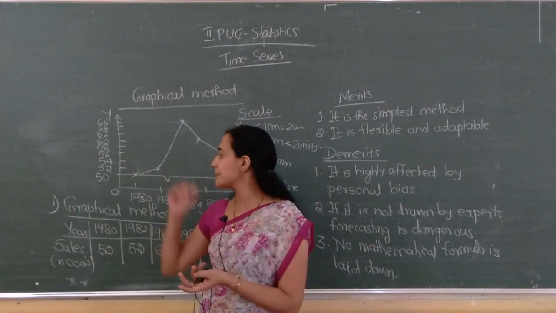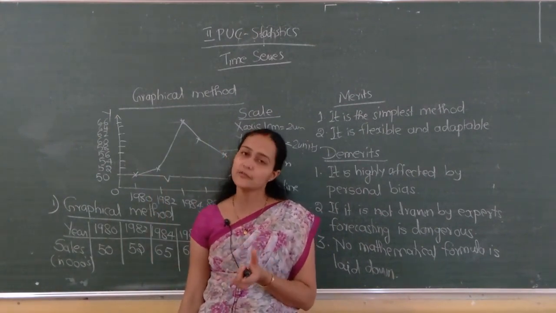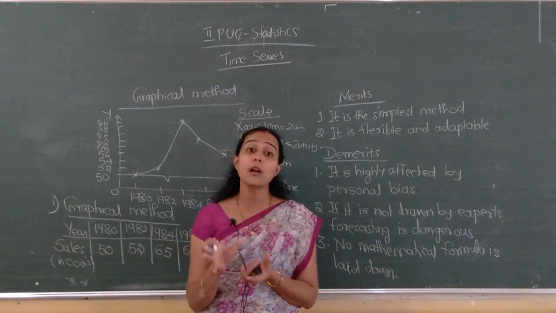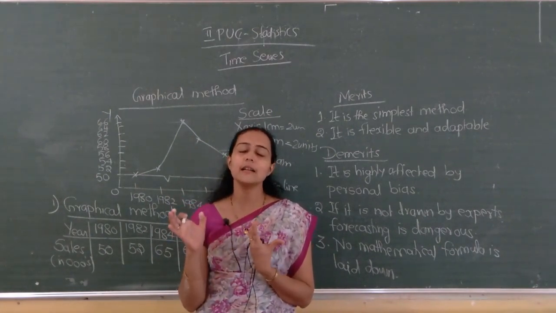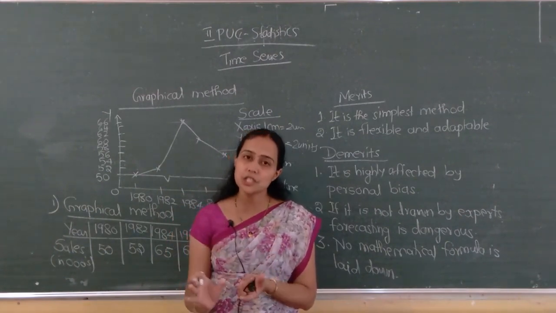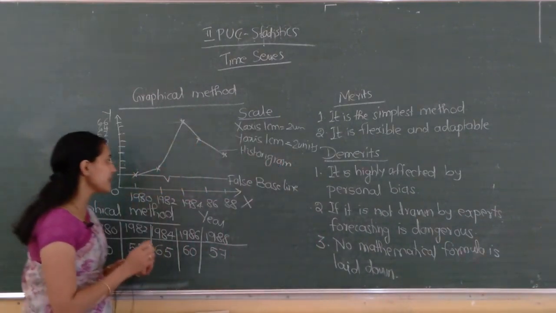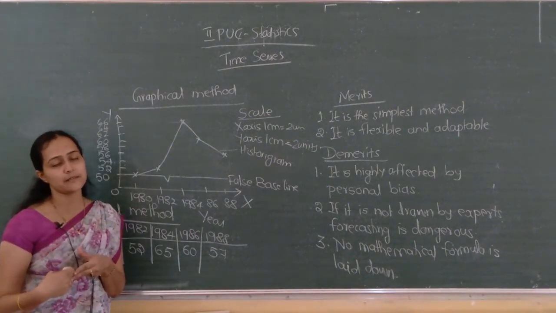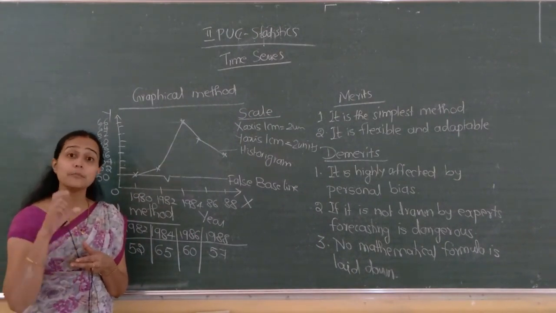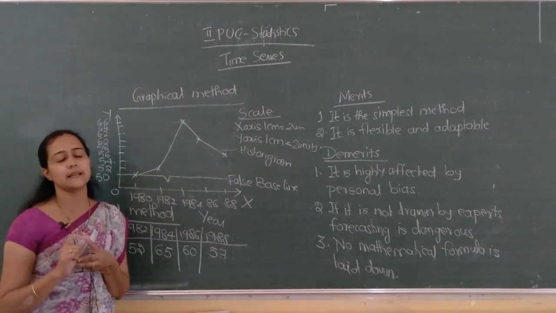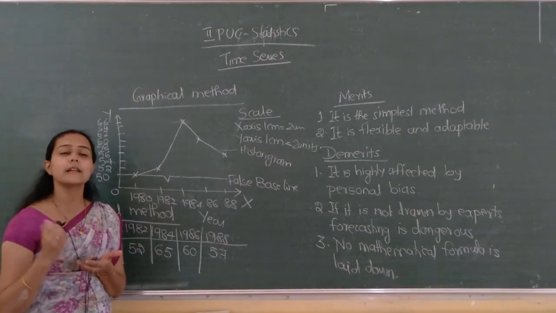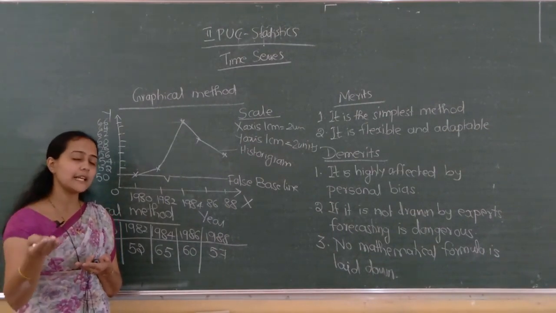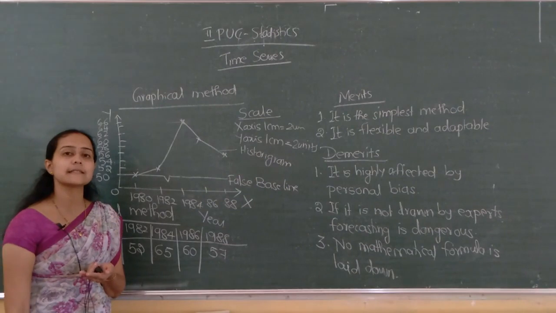Now we are applying the graphical method. In the graphical method, we draw a trend line in such a way that the number of observations above that line is the same as the number of observations below that line, or the number of points above and below the line are the same, or the deviations from that line above and below are the same.